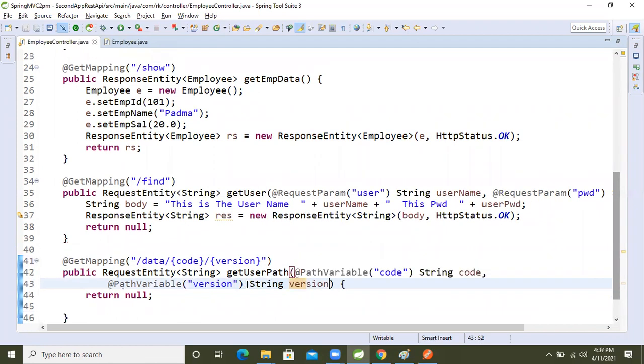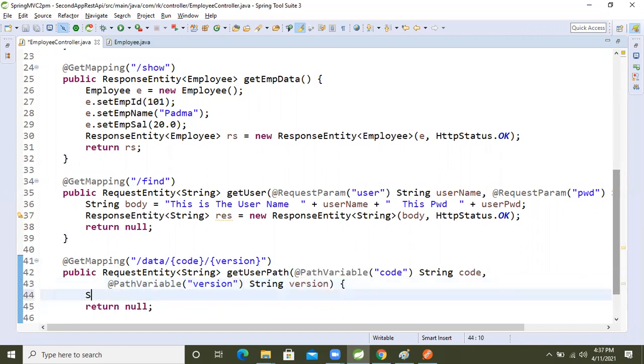Version. Okay, now these two inputs we will take. Okay, fine now, guys. So let's write the logic. Inside that, what is that? String body, right? String body. This is the API. That's it. Okay, now this is the information.